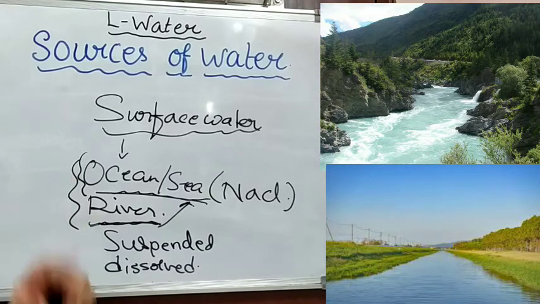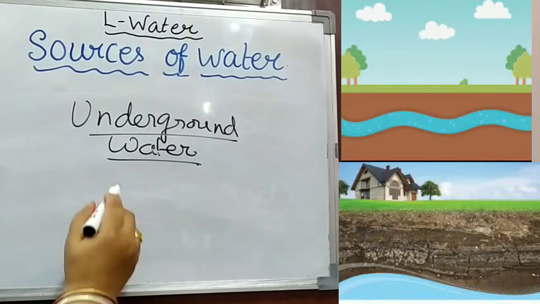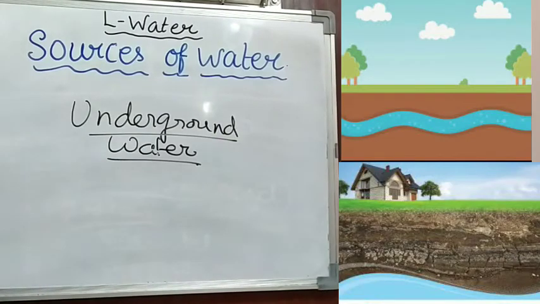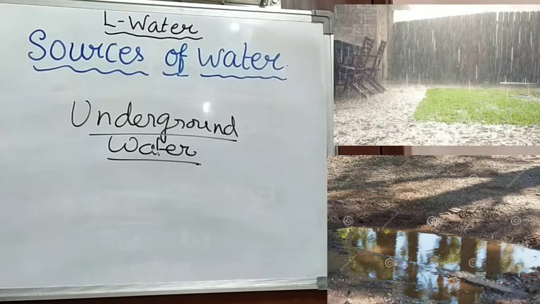Now we have talked about the surface water. Underground water is what you know: when the rain falls on the earth, it falls everywhere equally, on the earth and on the monuments.